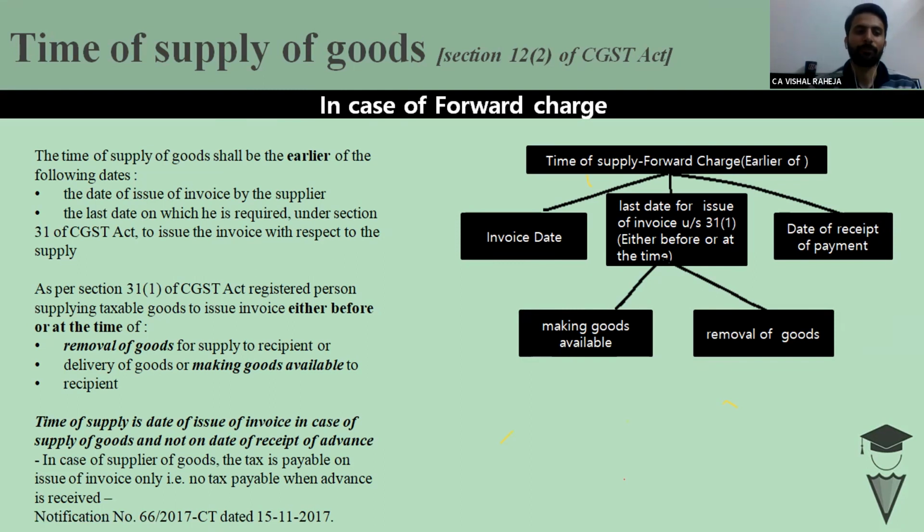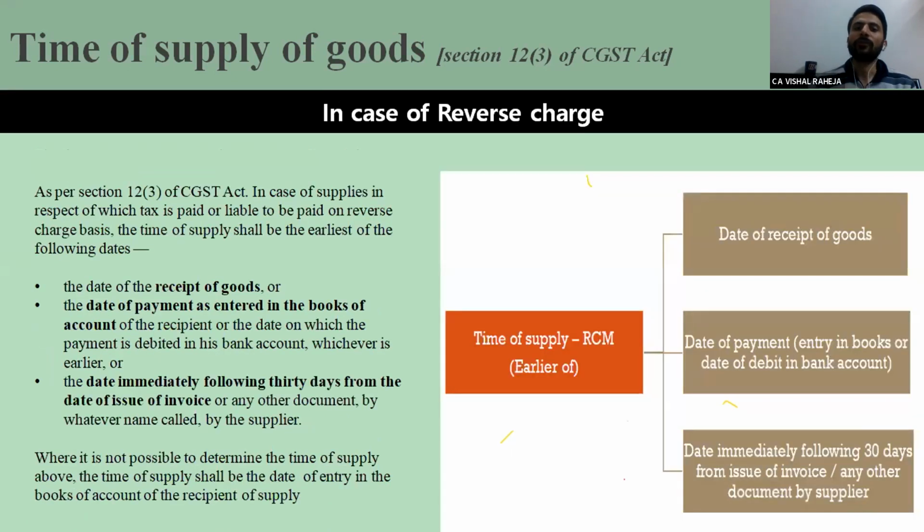we have to see if there is a removal of goods, then it would be treated as the time to generate the invoice. As soon as a person is removing the goods from his premises, giving the delivery, making the goods available to the recipient, that would be the time to generate the invoice. This provision has been provided under section 31 with respect to goods. Yes, Sumit ji is saying we should seek the help of composite supply. Absolutely right, sir. Yes, moving further.